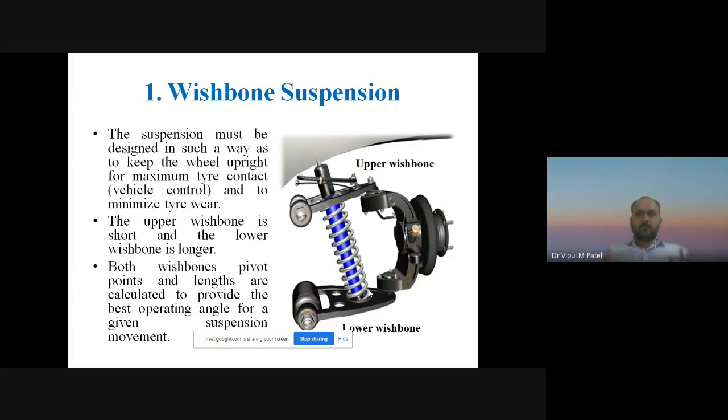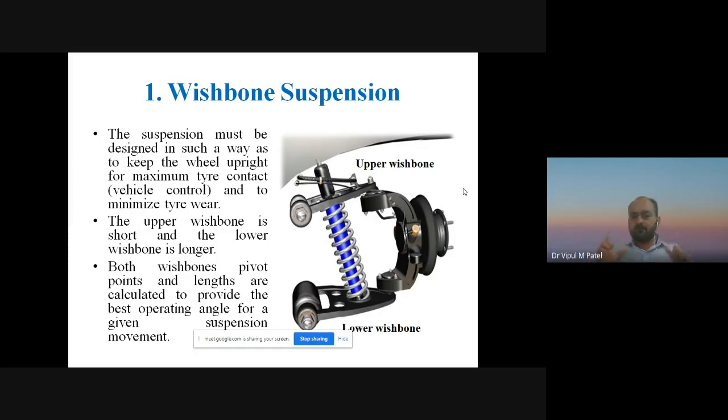So as we all know that if there is some error in the suspension system in each and every component or any component, then definitely tire wear will increase, right? The upper wishbone is short and lower wishbone is longer. You can see the upper wishbone is short and the lower wishbone is long.